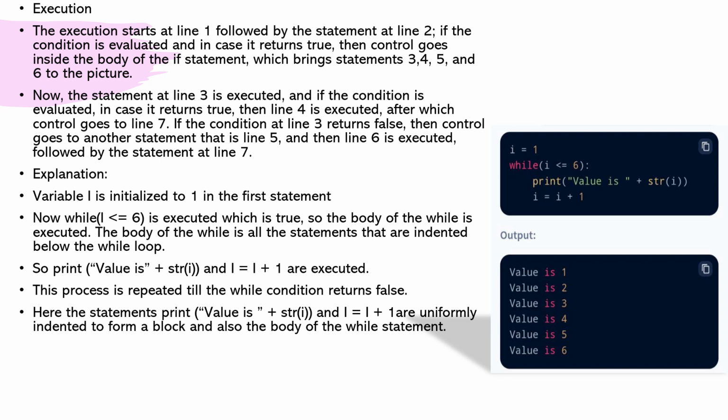Explanation. Variable i is initialized to 1 in the first statement. Now while is executed, which is true, so the body of while is executed. The body of the while is all the statements that are indented below the while loop. So print value is plus str of i and i equals i plus 1 are executed. This process is repeated till the while condition turns false. Here the statements print and i equals i plus 1 are uniformly indented to form a block and also the body of the while statement.